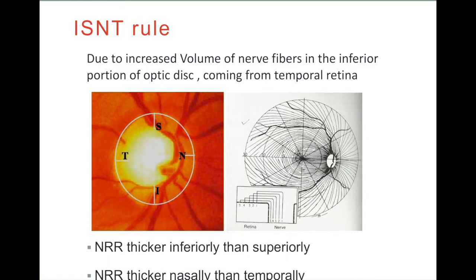The ISNT rule: due to increased volume of nerve fibers in the inferior portion of the optic disc coming from the temporal retina, the nerve fibers which enter the optic disc give a broader, thicker inferior neuroretinal rim as compared to the superior rim, and the nasal rim is thicker as compared to the temporal rim. This ISNT rule is not followed in glaucoma.